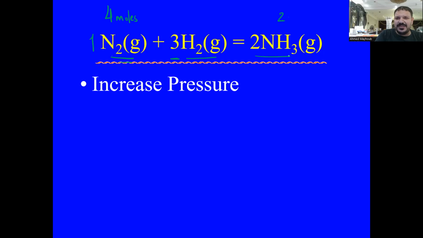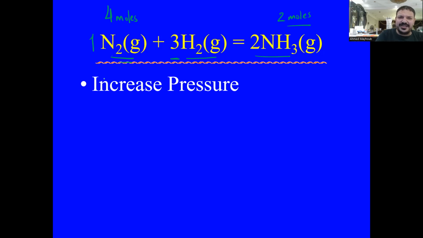So what will be the effect of increasing the pressure? Increasing the pressure will shift the reaction in the direction which contains the least amount of moles of gases.